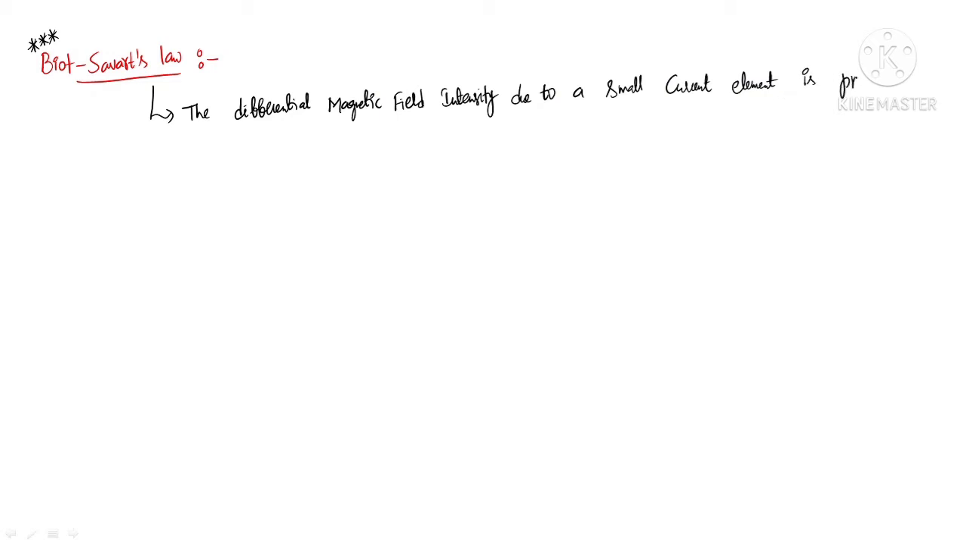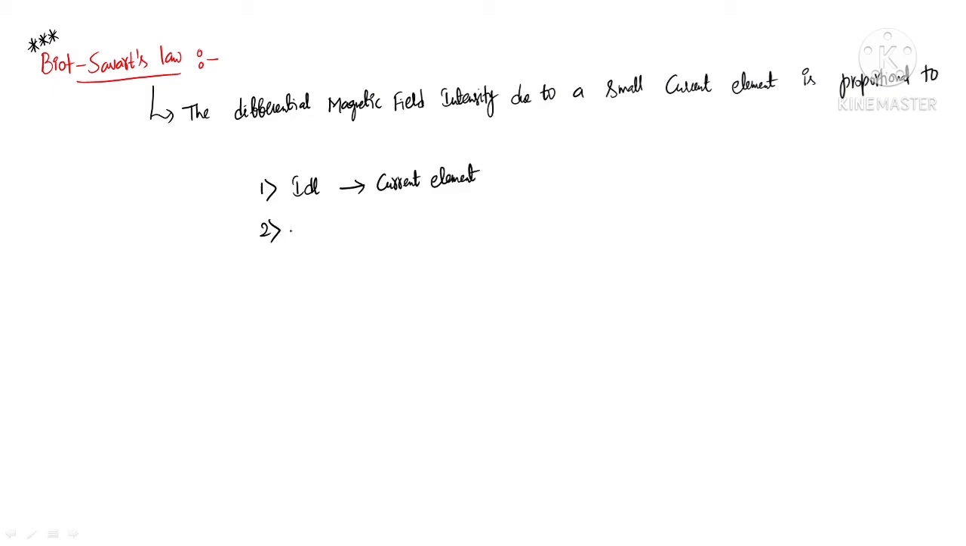proportional to three things. One is the current element, the differential current element. I indicates the current, and dl indicates the length of that small differential element. So it is proportional to the current element.